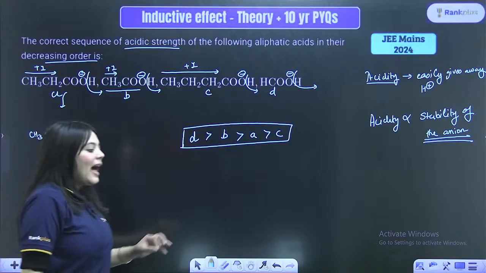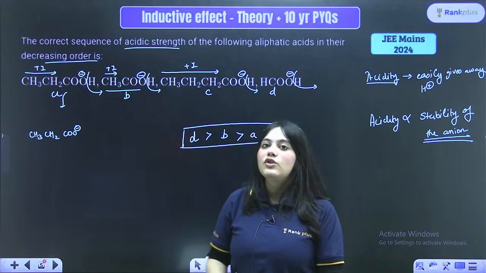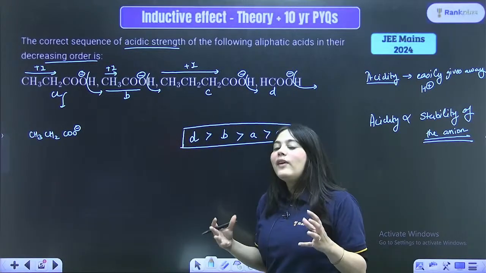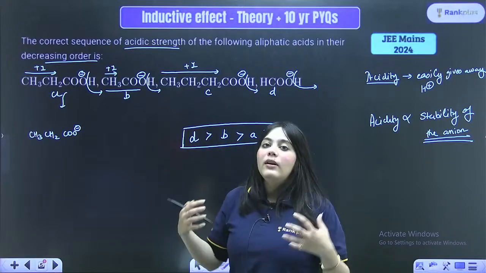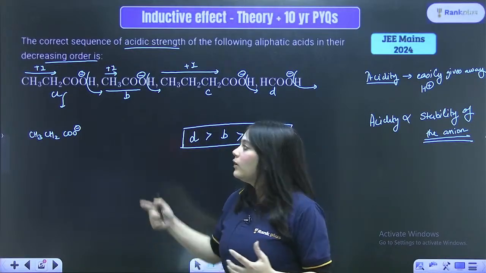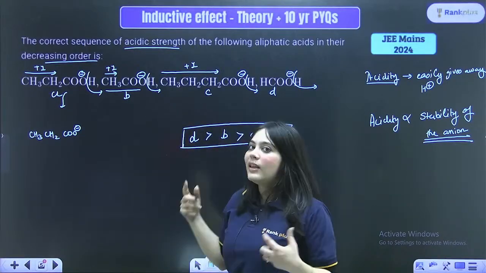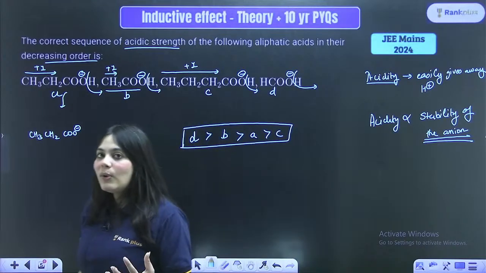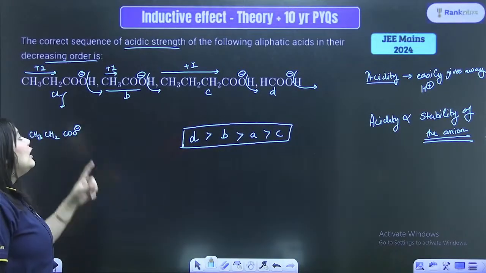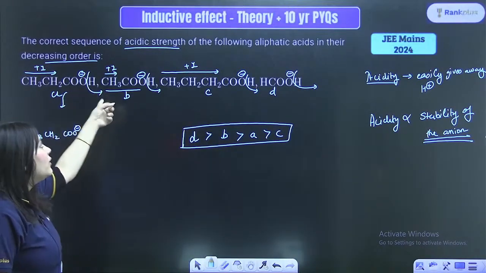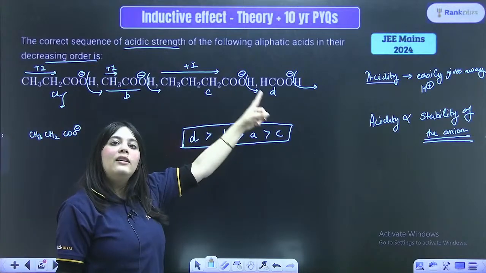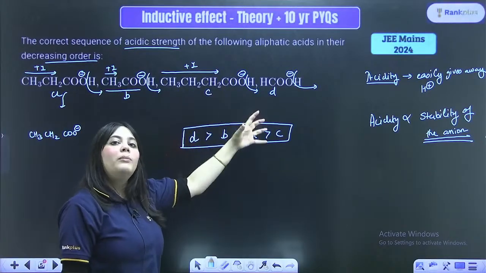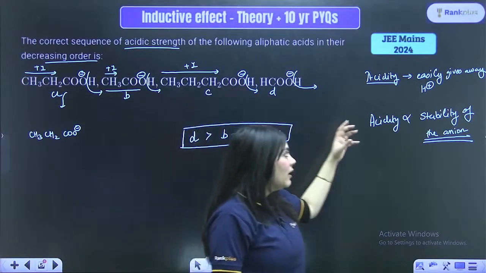Right? What did I say? How will you actually find out which one is more acidic? You will know the acidity order once you find out the one which easily gives away the H plus ions. And how do you know that? You know that by actually looking at the stability of the negative ion or the conjugate base formed after the H plus is removed, right?